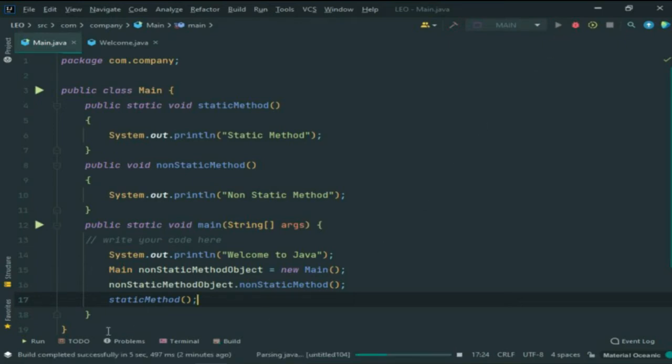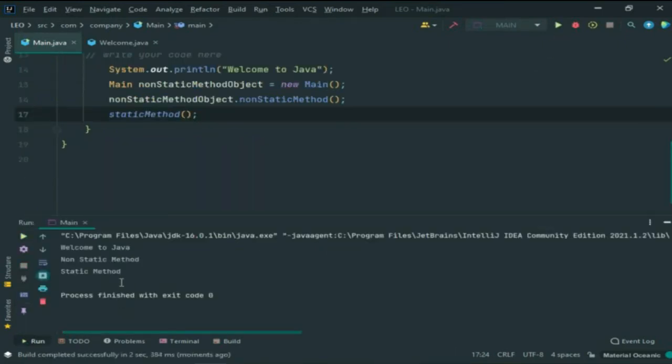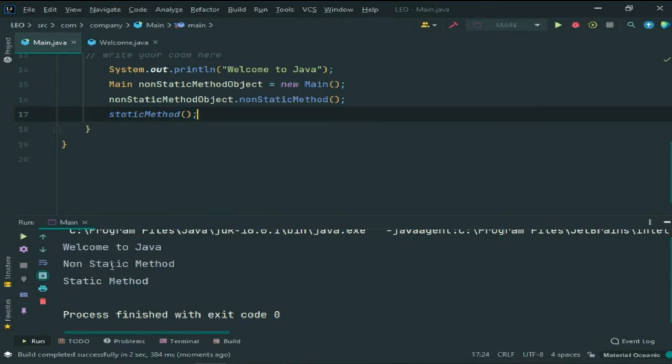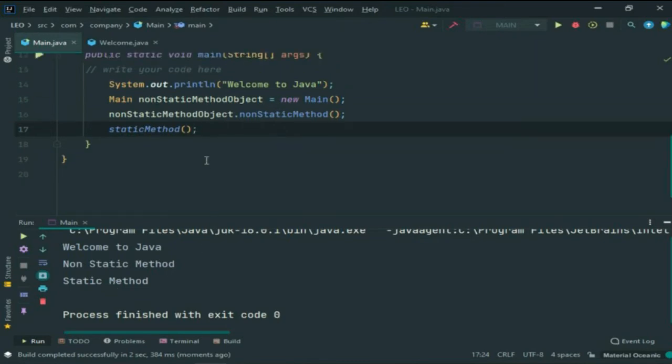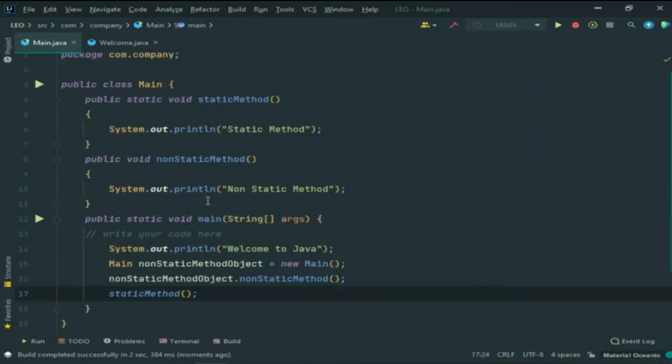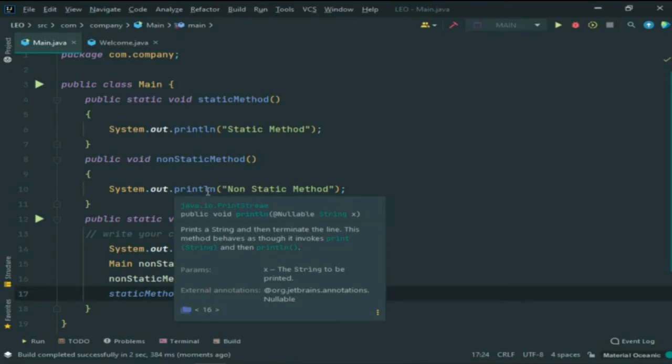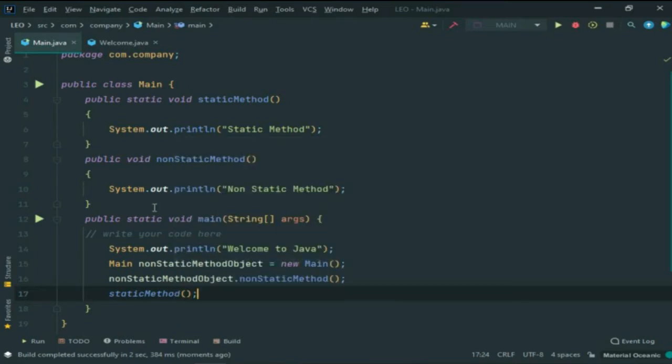Click on this play button. So guys, you can see that the non-static method statement is printed, and then the static method statement is printed. I hope it is clear to you that whenever we create a static method, we don't have to create the object of this method, but whenever we create a non-static method, then we have to create the object of this method.